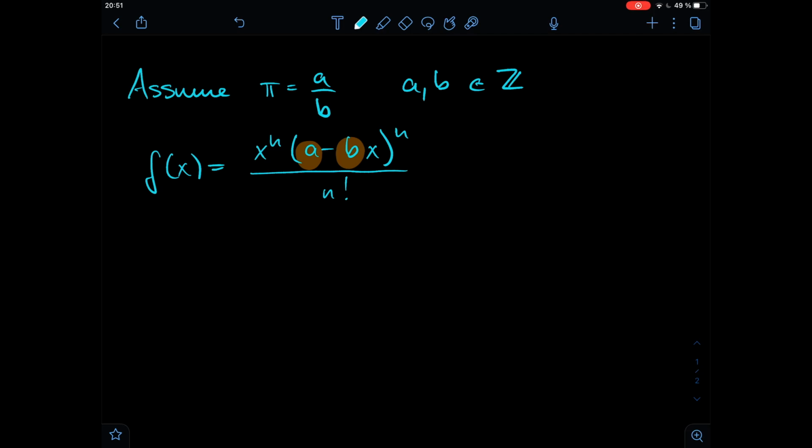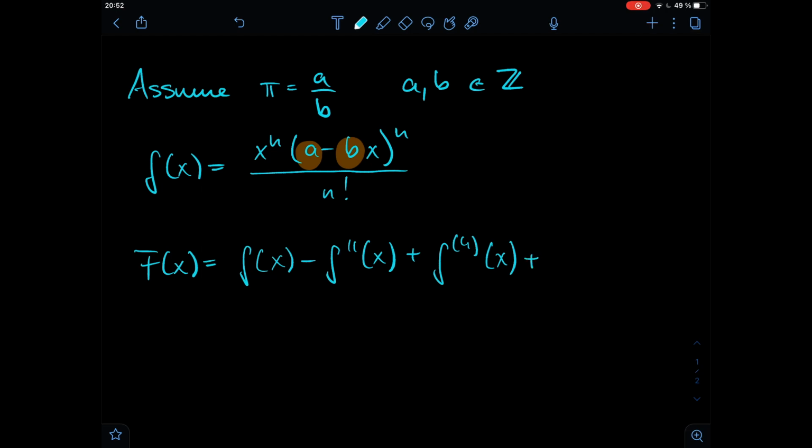So we have capital F of x equal to small f of x minus the second derivative of f of x plus the fourth derivative of f, and so on up until the 2nth derivative of f. So this is the second function he defined.